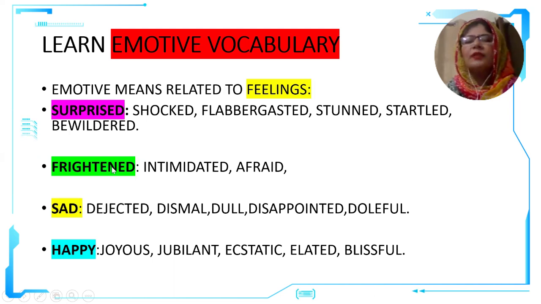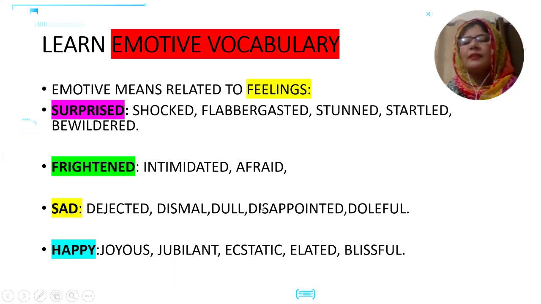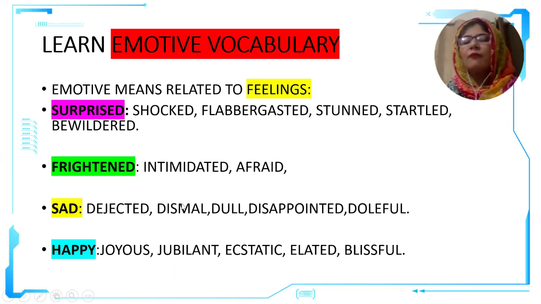Then the second word is frightened. Frightened means intimidated or afraid. The third example is the word sad. I have used all the synonyms with the letter D. This is called alliterated synonyms. This will help you memorize them easily. This will help you create a very positive impression on the examiner while you are using them in the narrative essay. Let me read those words: dejected, dismal, dull, disappointed, doleful.